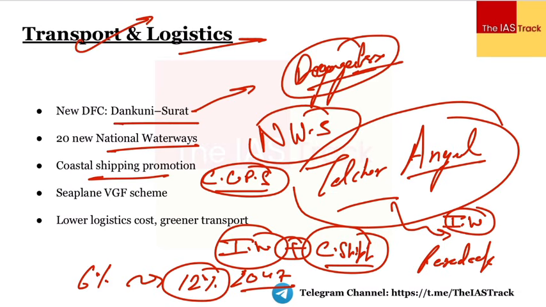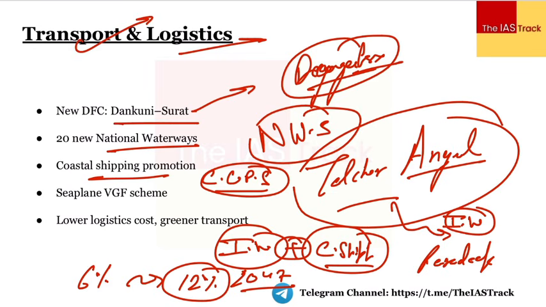ठीक है, यहाँ पर इंपॉर्टेंट क्यों बन जाता है, ताकि भाई आप overall logistics cost कम कर सको. You reduce the overall logistics cost and also you reduce the carbon footprint, because understand this is a quite sustainable way of transporting goods and commodities. So therefore we'll have to focus upon this.